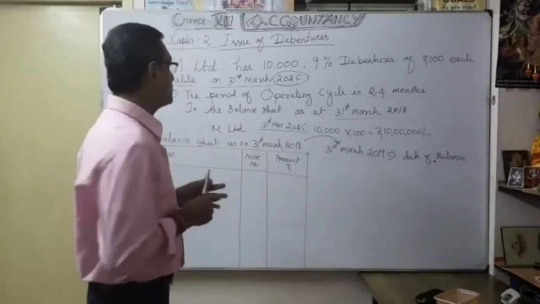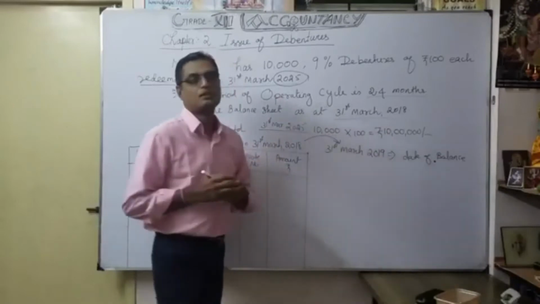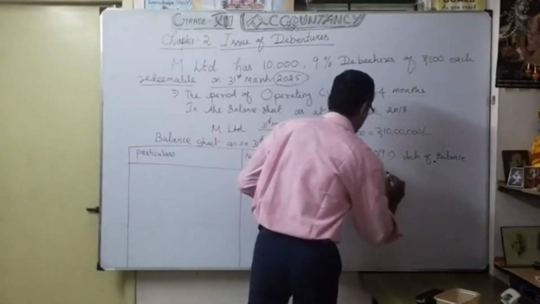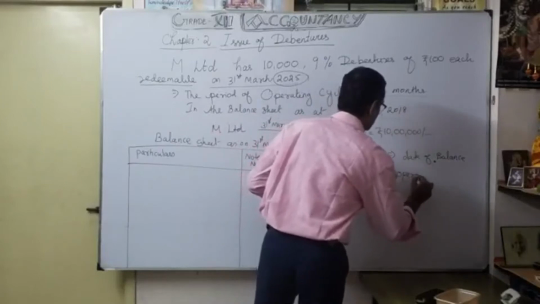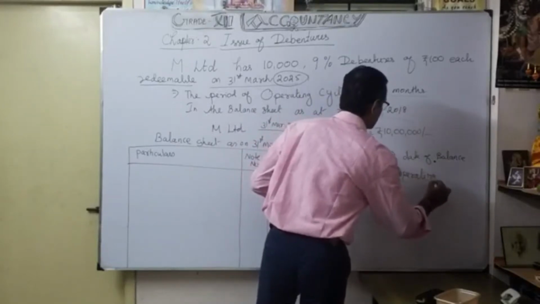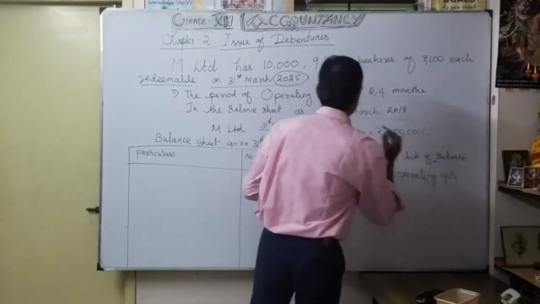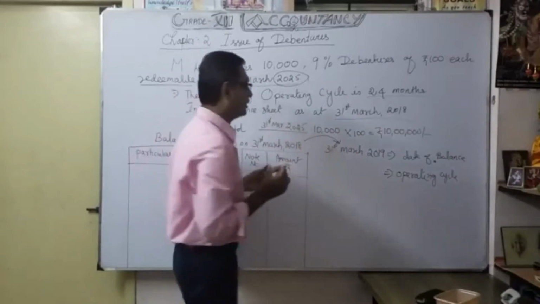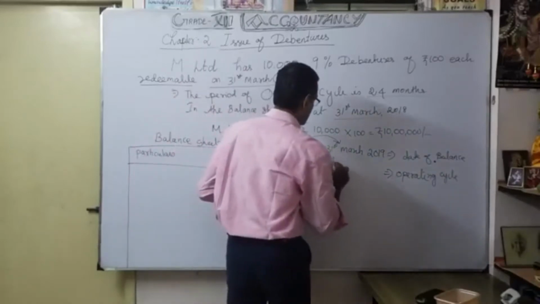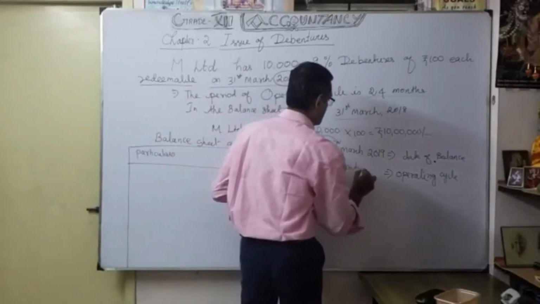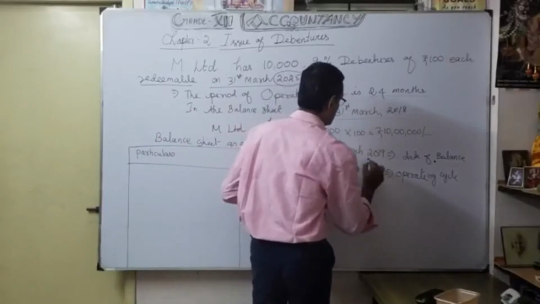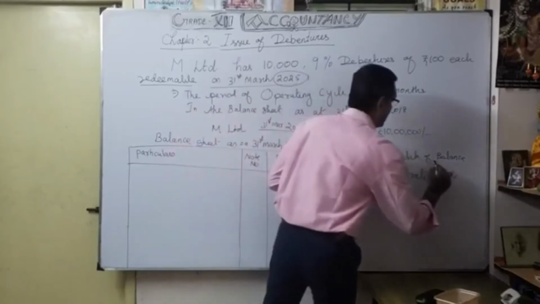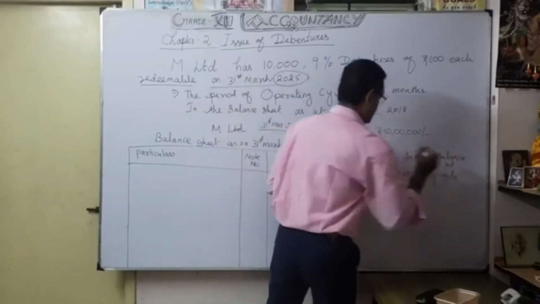Or reporting operating cycle. So operating cycle is what? See, operating cycle here is what? 24 months. So from 2018, 24 months fit what? Maybe 31st March 2020. Understood? This is the date after the balance sheet date, after 12 months.